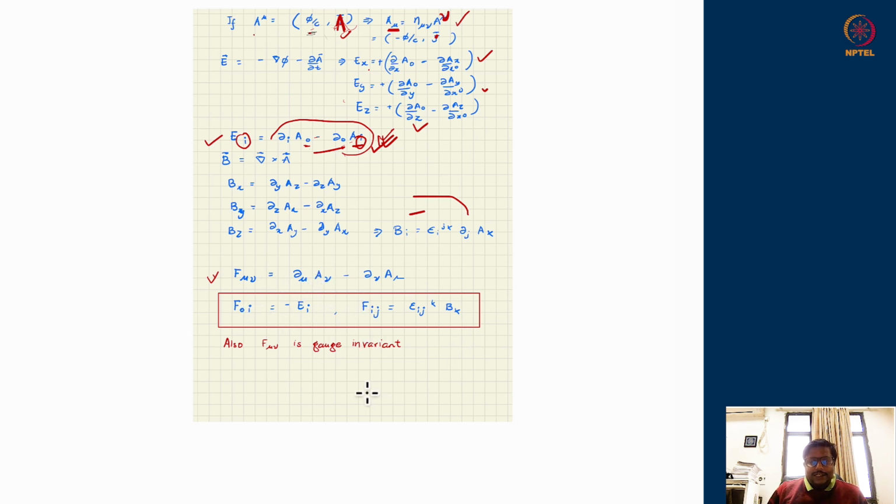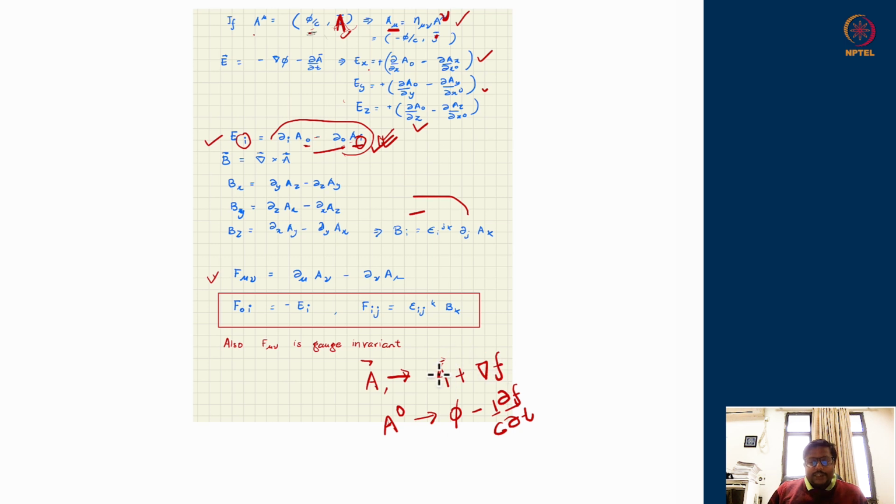So how to see that? Remember when we were discussing the gauge freedom, we said that vector A was supposed to undergo a change as vector A plus a gradient of a scalar, while A0, which was the phi, the scalar potential, under that same transformation is supposed to change by the temporal derivative of the scalar with 1 over c.